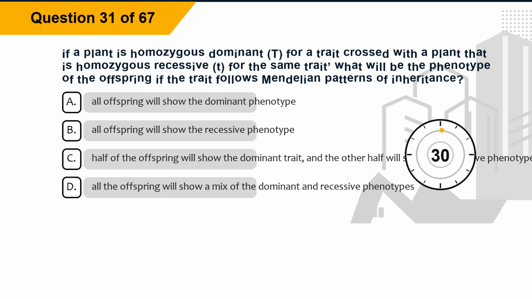Question 31. If a plant is homozygous dominant, capital T, capital T, for a trait crossed with a plant that is homozygous recessive, lowercase t, lowercase t, for the same trait, what will be the phenotype of the offspring if the trait follows Mendelian patterns of inheritance? Option A, all offspring will show the dominant phenotype. Option B, all offspring will show the recessive phenotype. Option C, half of the offspring will show the dominant trait, and the other half will show the recessive phenotype. Option D, all the offspring will show a mix of the dominant and recessive phenotypes.